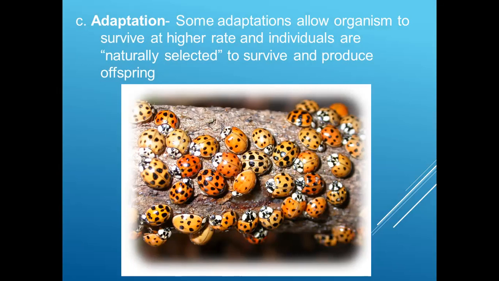This better survival instinct of individual organisms is naturally selected. These organisms are naturally adapted to survive and produce their offspring. Now if a fitter organism is surviving and producing the next progeny, it means the next progeny will also be fit in order to survive in those environmental conditions.